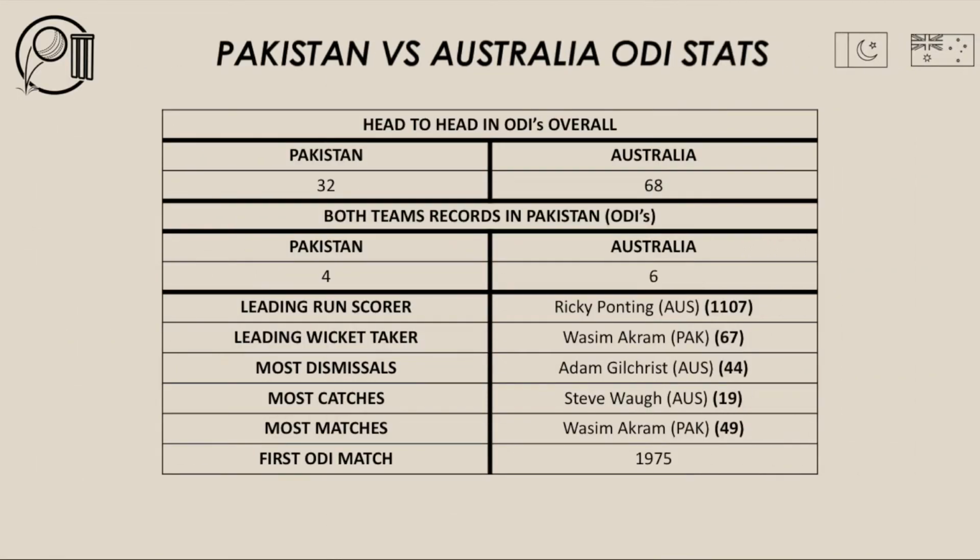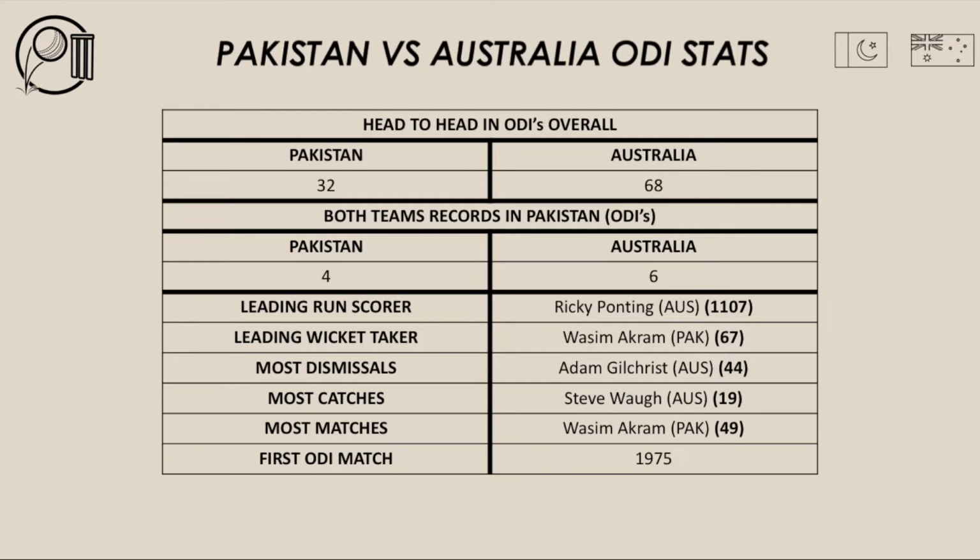Let's have a look at the ODI and T20 international stats between Pakistan and Australia. We'll start with the ODI stats between the two countries. Head-to-head in ODIs overall, Pakistan have won 32, Australia have won 68. Both teams' records in Pakistan in ODIs, Pakistan have won 4, Australia have won 6.